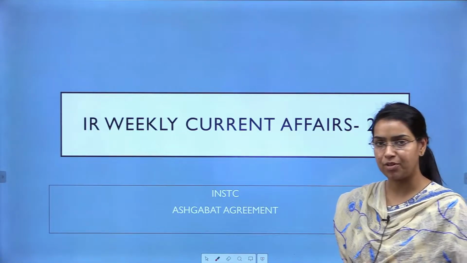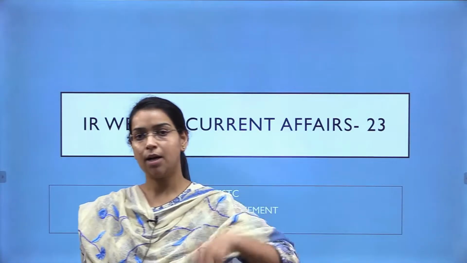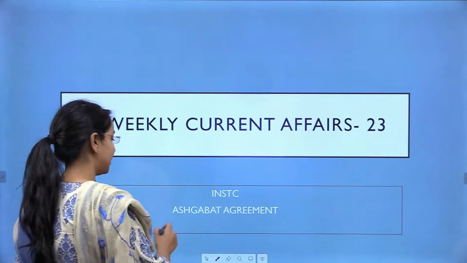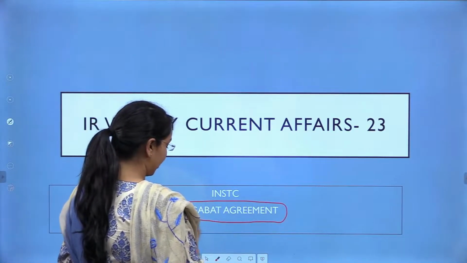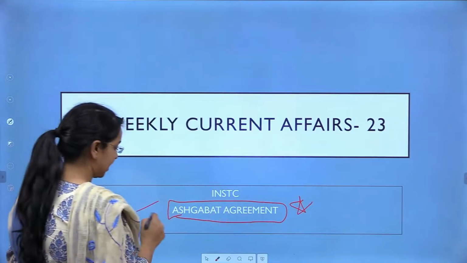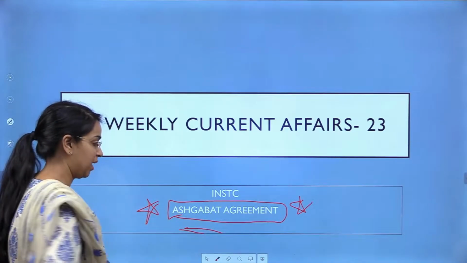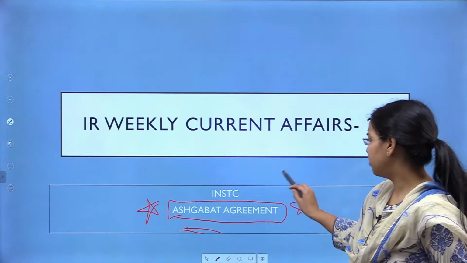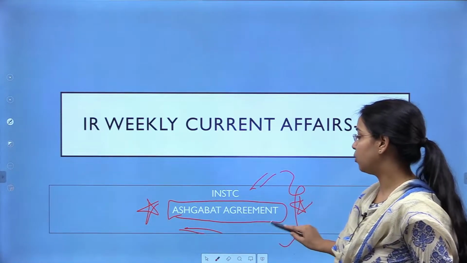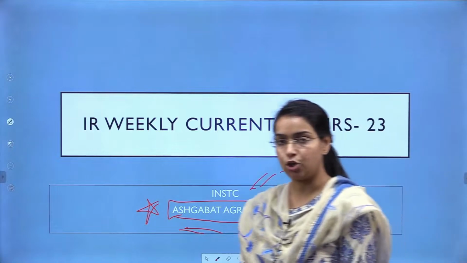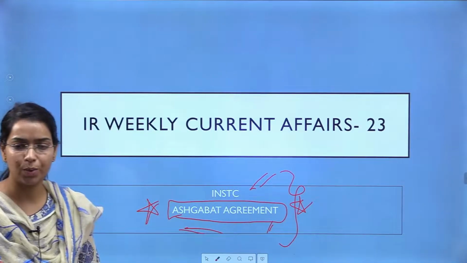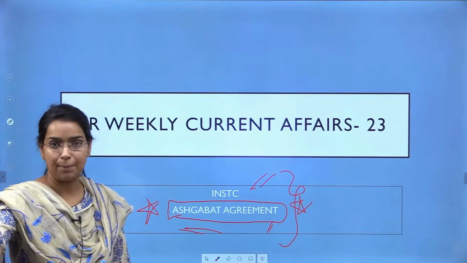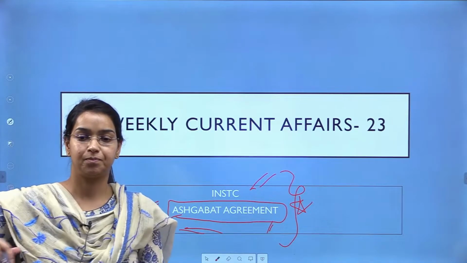आप कोई भी एग्जाम दे रहे हैं सिविल सर्विसेज से रिलेटेड, these topics are very important. In fact, UPSC has already asked one question in the mains examination on this topic, that is the Ashgabat agreement, right? So both are very much related. If you understand one, the other will also be very clear to you, right? So we'll discuss INSTC and then we'll move on to the Ashgabat agreement, right?